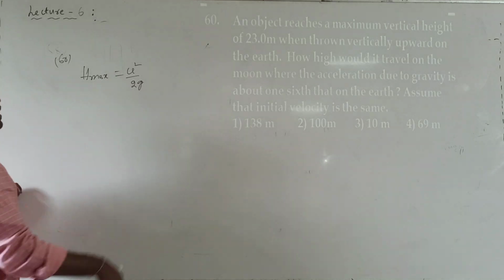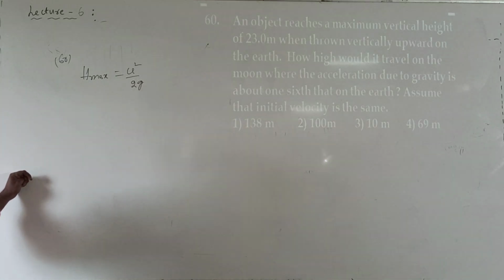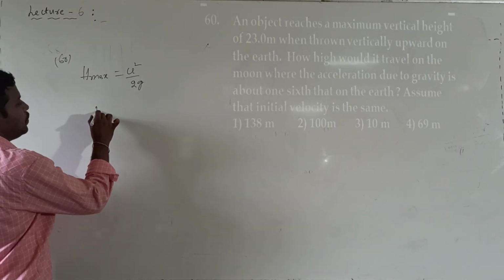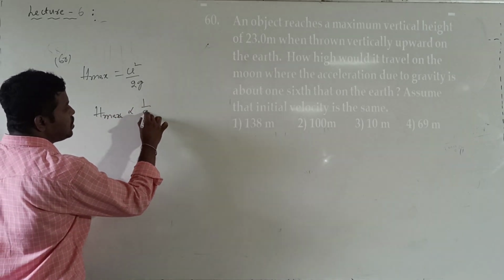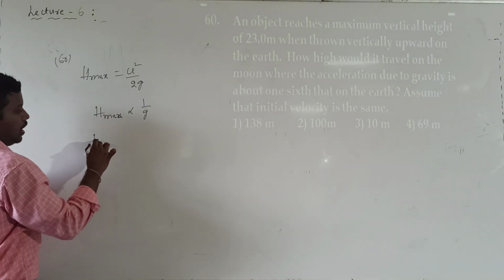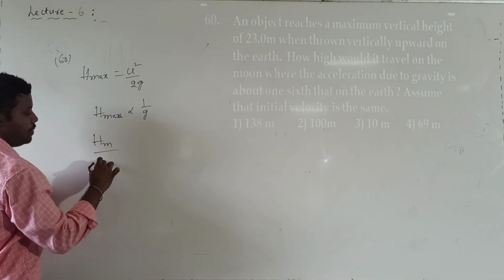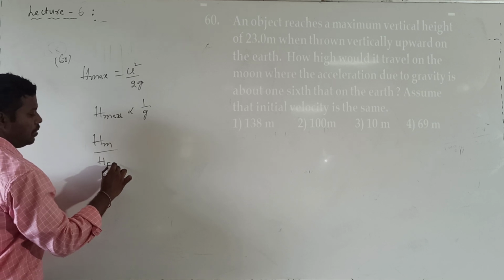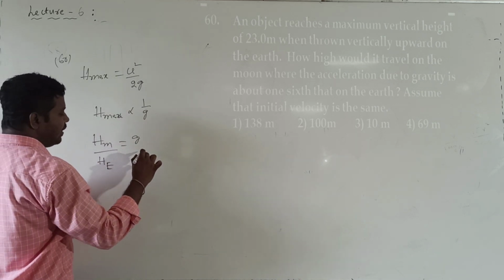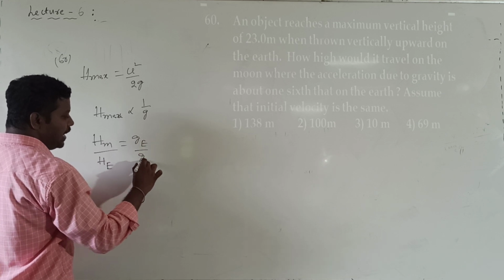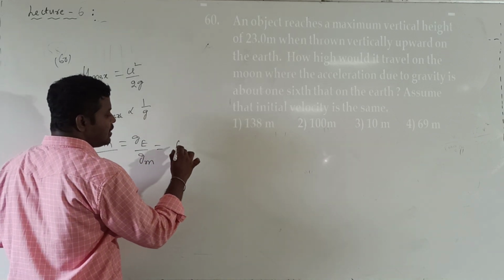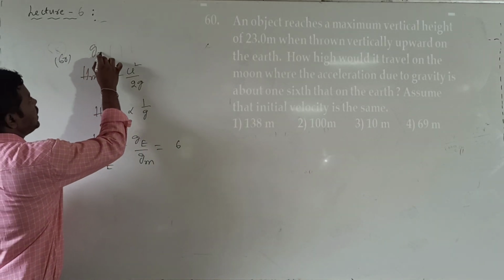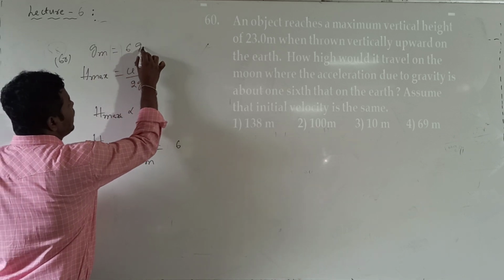They are telling that from the earth and moon, the object is projected with the same velocity. Clear? But the acceleration due to gravity in both the cases is not the same. We already discussed it. H maximum is inversely proportional to g whenever u value is constant. Now I want to calculate the ratio of maximum height on the surface of the moon to earth, that is given by g earth divided by g moon, because inversely proportional. So g earth divided by g moon value is nearly 6 times, as given.